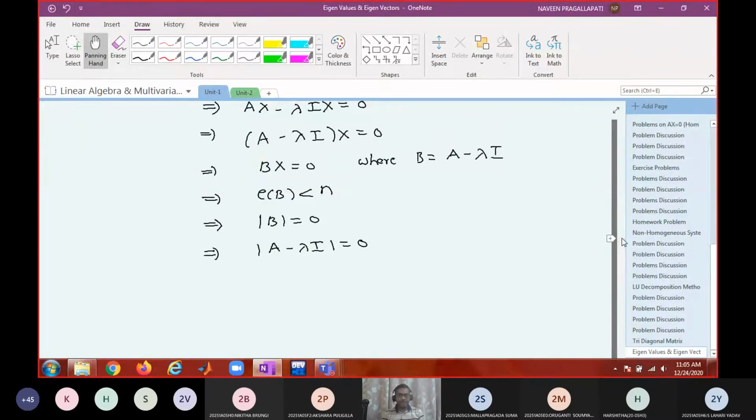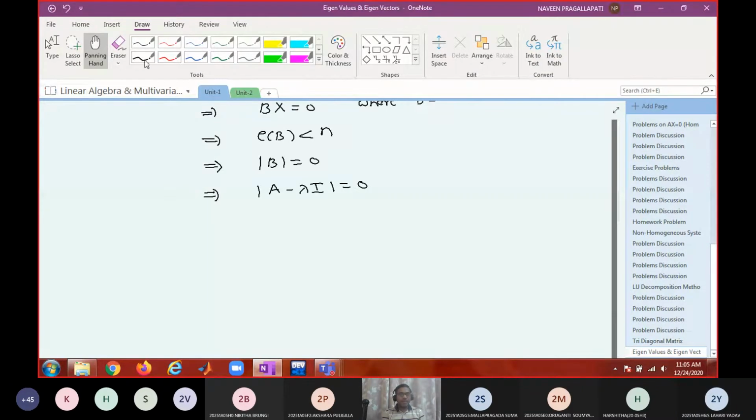Do you agree? You remember we did one problem: for what values of lambda will the following system of equations have a non-trivial solution? We equated the determinant to 0, you got a cubic equation, some equation in lambda. Then for those values of lambda only, the system has a non-trivial solution, and I gave you as an exercise to solve the system for those values of lambda. It is similar to that one.